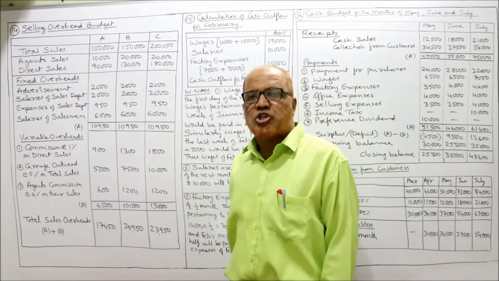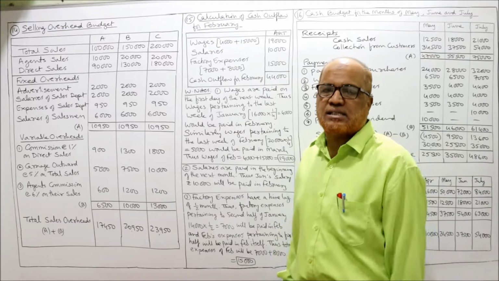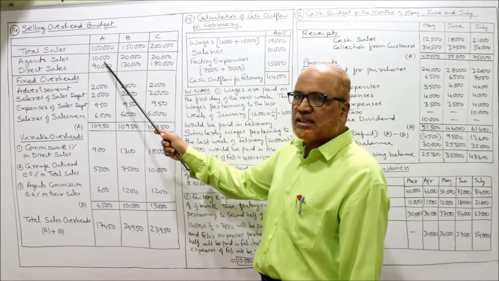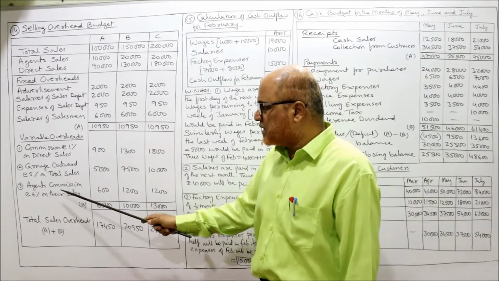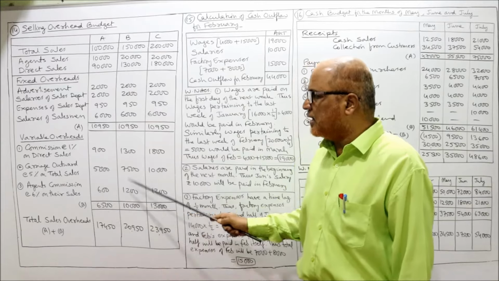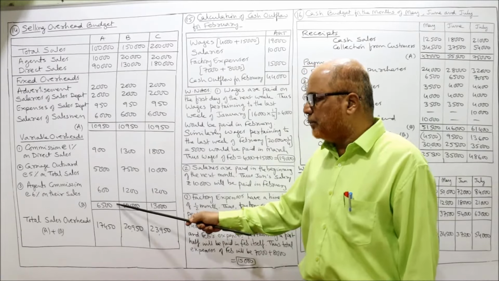Now agents commission. Agents commission is given in the problem as 6% on their sales. Their sales means agent sales. How much are the agent sales? 10,000. 10,000 into 6%, 600. Then 20,000 into 6%, 1,200. 20,000 into 6%, 1,200.